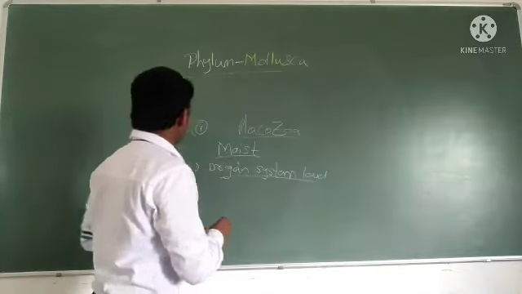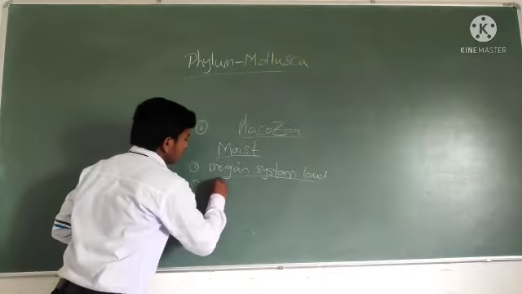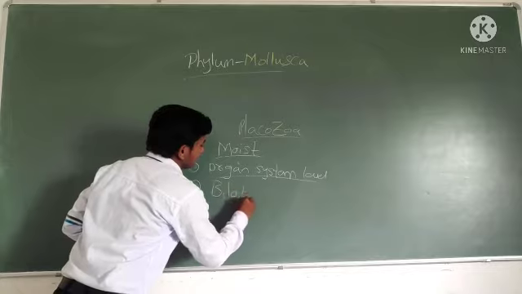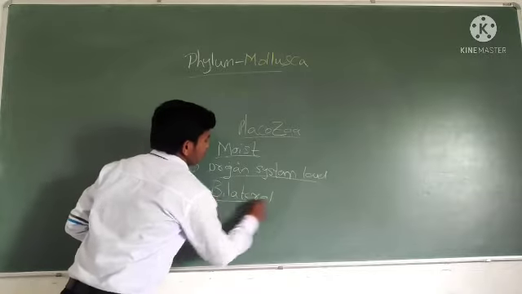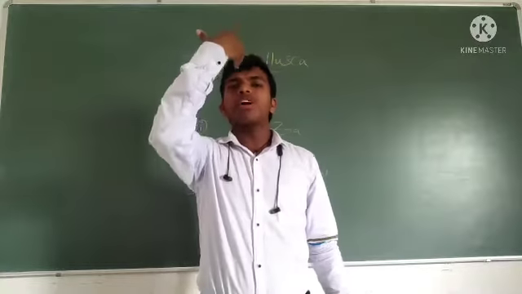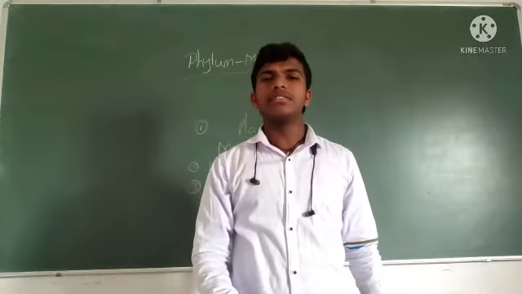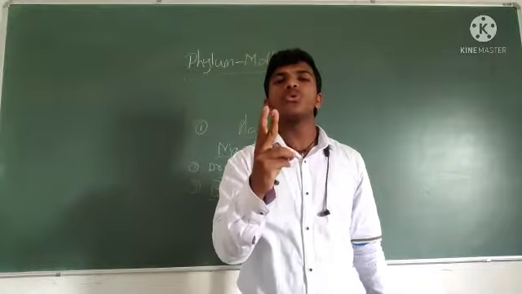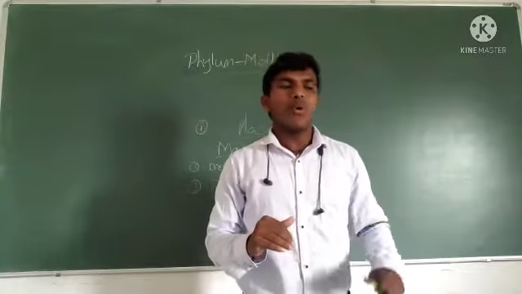Next, body symmetry is bilateral. What is the meaning of bilateral? If you cut the body through a single plane, you will get two equal halves, one left and one right.